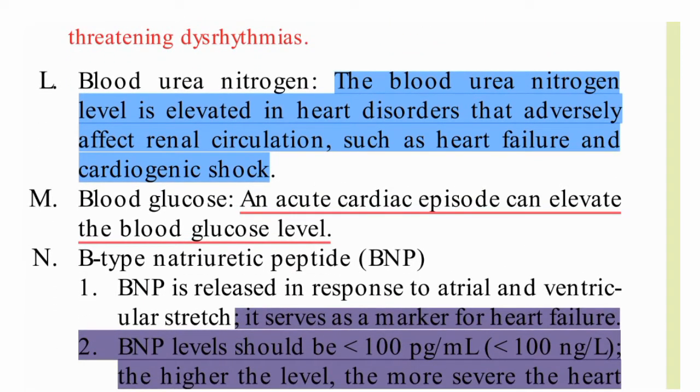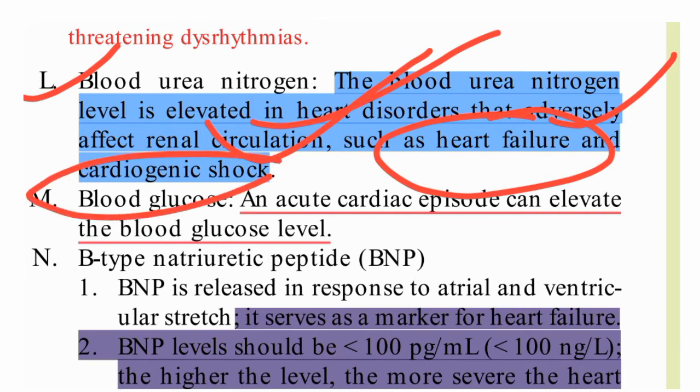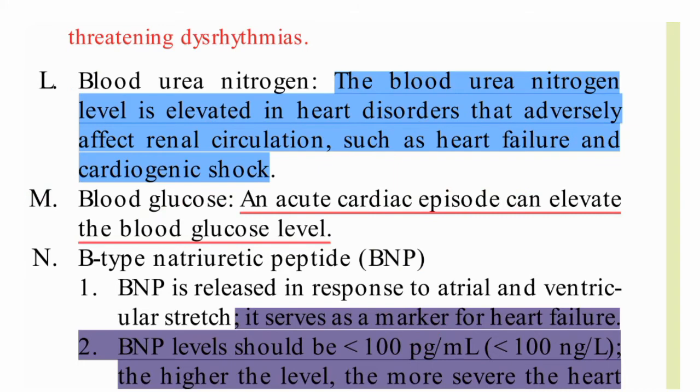Now coming to blood urea nitrogen. The blood urea nitrogen is elevated in heart disorders. Why? Heart disorders adversely affect the renal circulation, so the kidney will not function properly and the BUN level will be increased, in conditions such as heart failure and cardiogenic shock, when renal perfusion is decreased.